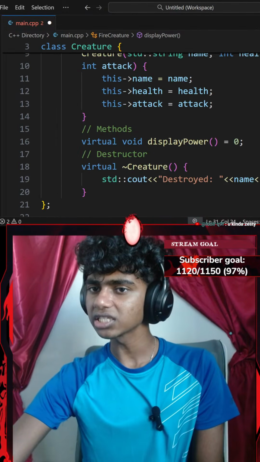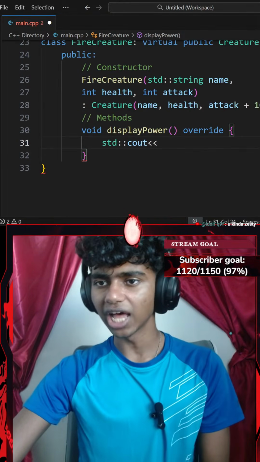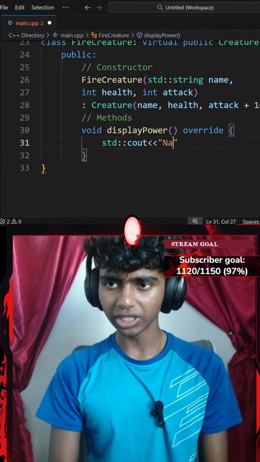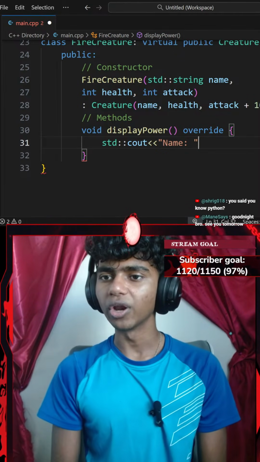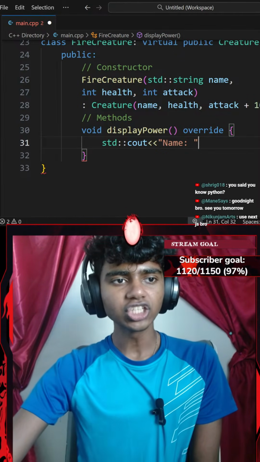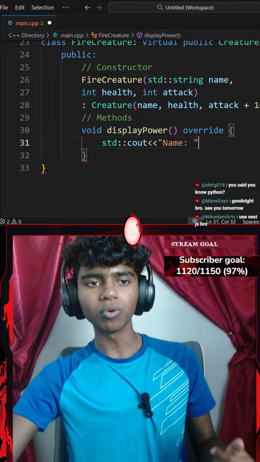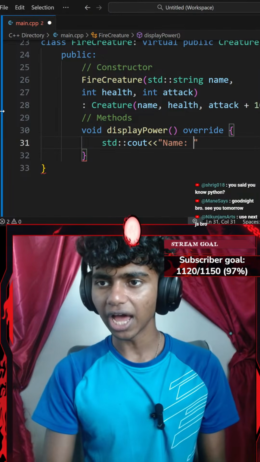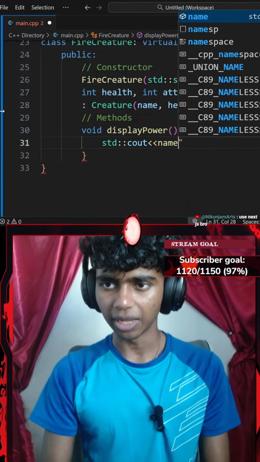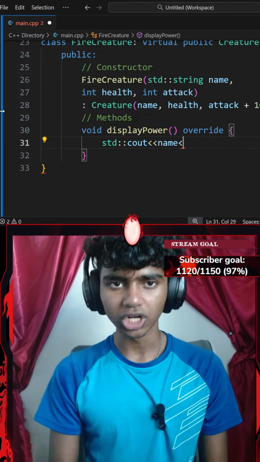Did I add one for this class? Okay, I didn't, so I'll add one here. Wait, hold up, it says power, so I should go with something like name has flamethrower, health, attack. So I'll go with name has, using my name data member with an insertion operator.